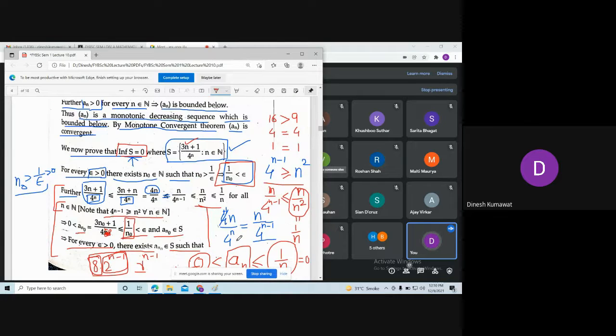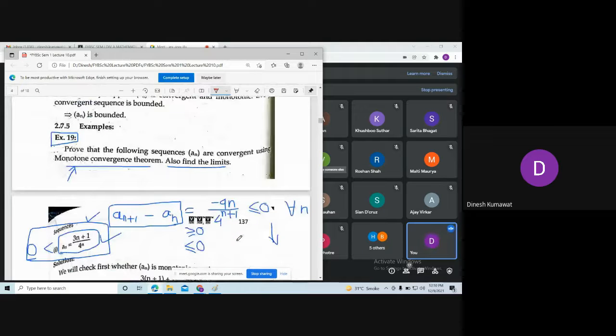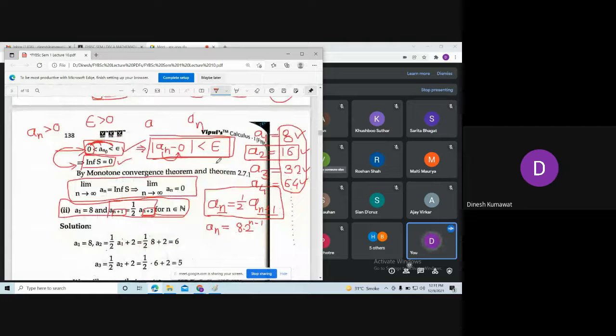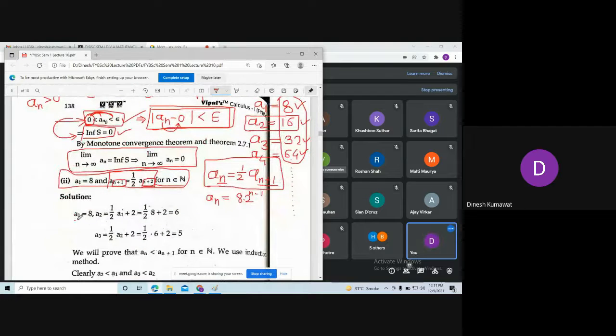See, but in the problem, they have given us that prove the following sequence an is convergent, which means what? There is something wrong in this problem. They must have assumed something wrong. Let us see. A1 is 8, A2 is 2, and here observe. Here for A2, they are writing A1. Means what? They need to use this condition, that is an plus 2 is equals to 1 upon 2 into an plus 1. So when they use this condition, only then will we get this.